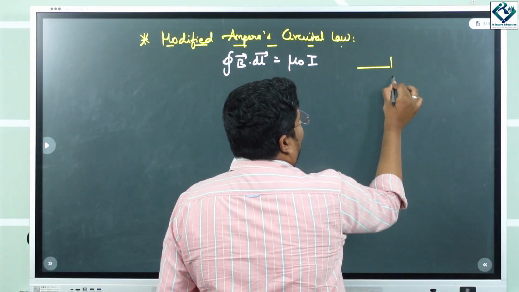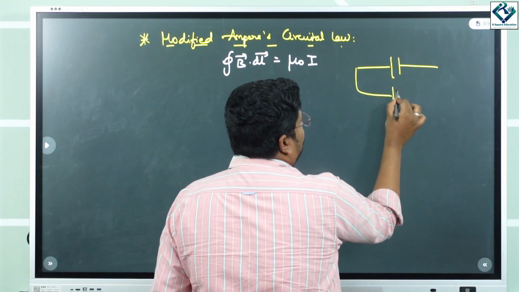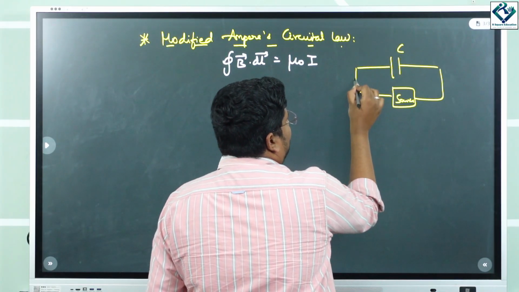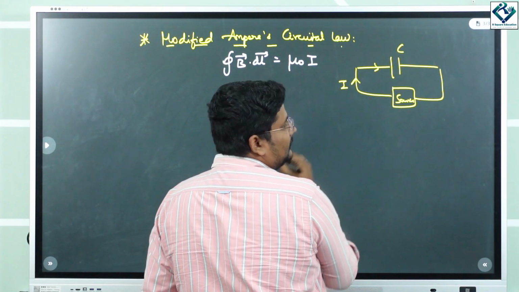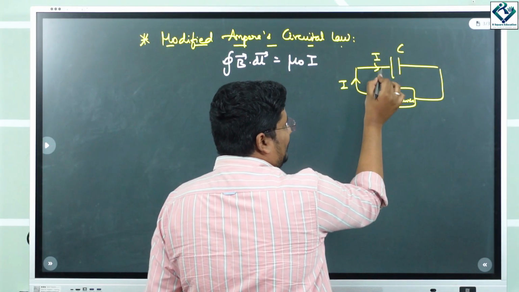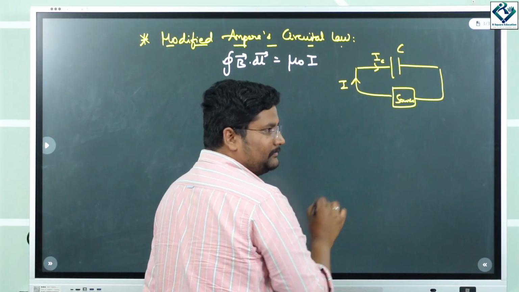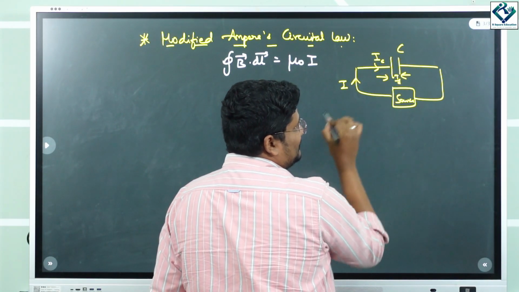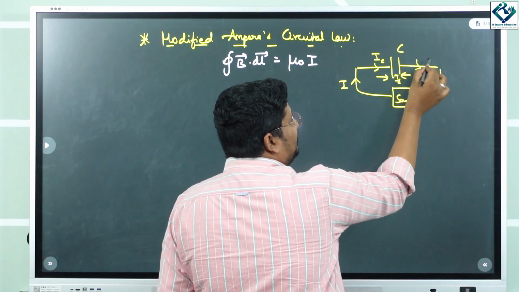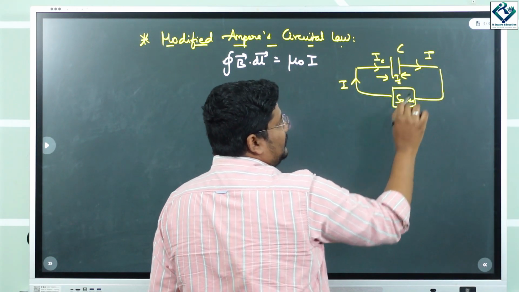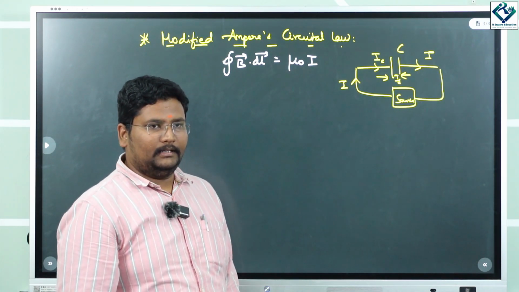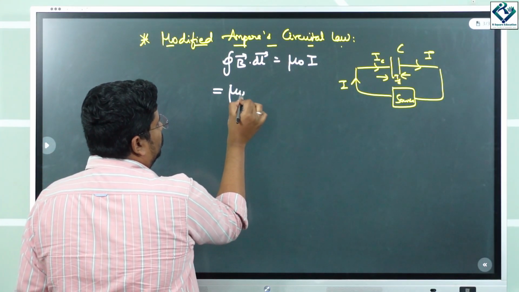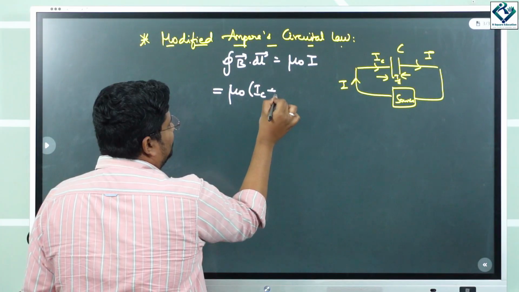So he takes a capacitor and a source. This is the capacitor. There is going to be a flow of current here, right? Till this part, it is considered as conduction current, and the current flowing through the capacitor is considered to be the displacement current, and the total current coming out is going to be I, right? So he modifies this equation as mu naught into (IC plus ID).